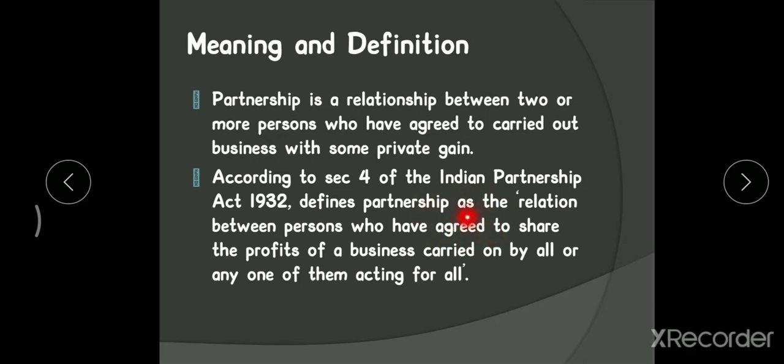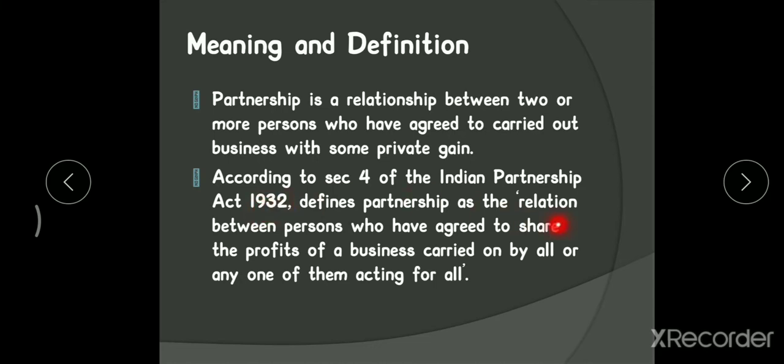If the distribution of profit is not mentioned in the agreement, then you need to follow the provisions of the Indian Partnership Act of 1932. When there is no specification regarding the distribution of profit, you have to follow the Indian Partnership Act 1932's provisions.